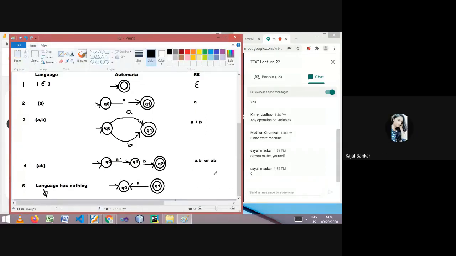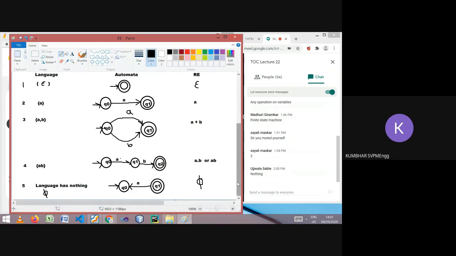No string. Because if you see the previous example, it is generating A and B. Why am I saying generating? Because by reading A and B, it can reach the final state. But here, when the machine is in the initial state, there is no path going from this state to the final state. There is a path coming back, but no path going to the final state. So if there is no path going to the final state, we cannot generate any string. So the regular expression is phi.